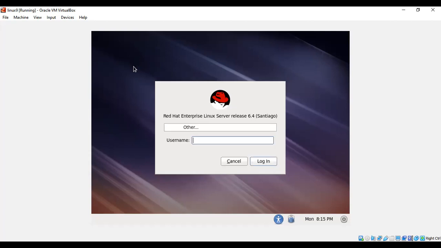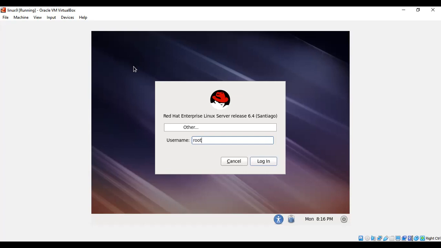So you have to go to Others and log into the root account. Root is the admin here. In the Windows operating system, you have the admin account. Why do you log into the admin account in Windows? Because you get all the privileges. If you want to configure, modify, delete or install something, you must be logged into the admin account in Windows. The same thing here: if you want to do the same functions, make sure you log into root. Root is the admin here, having full privilege to access the complete operating system.